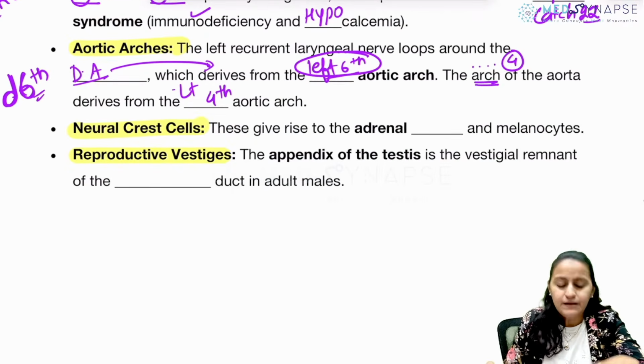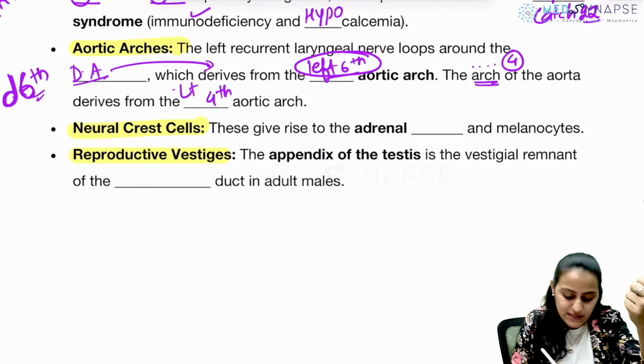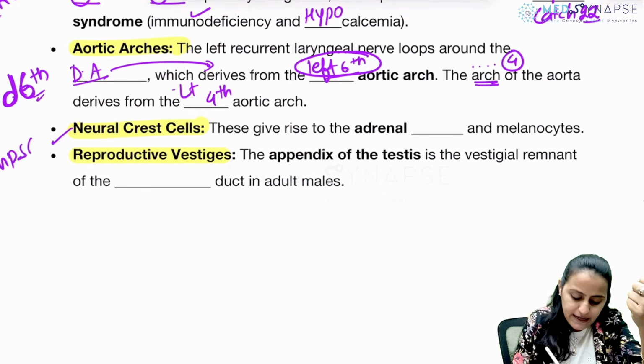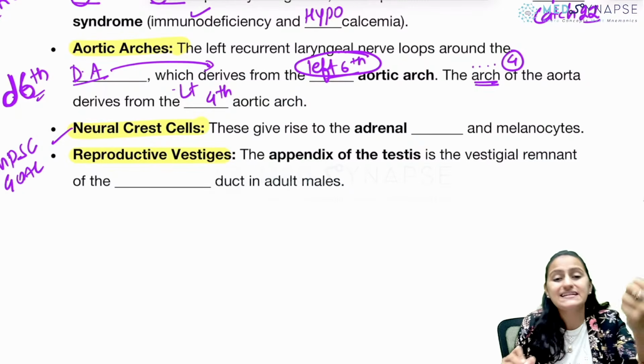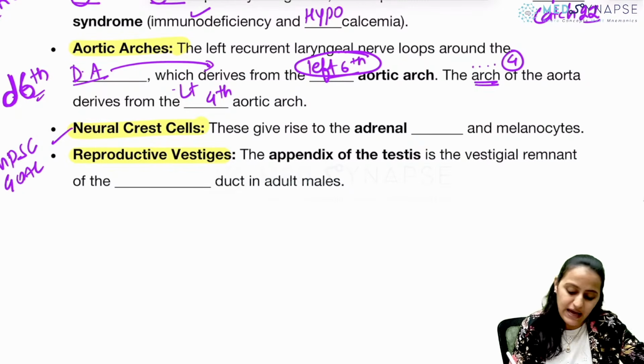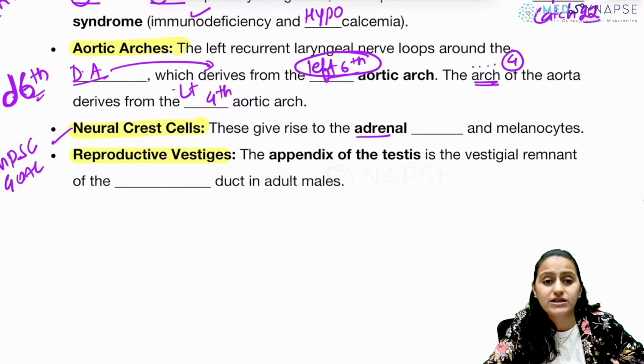Okay? Going to neural crest cell derivative. What is the mnemonic we have seen in Sure Shot? MPSC goal is like a crest. So there, tell me that adrenal cortex or adrenal medulla. What comes from the neural crest cell? Adrenal cortex or medulla. That this has been asked in the recent INICET exam also.